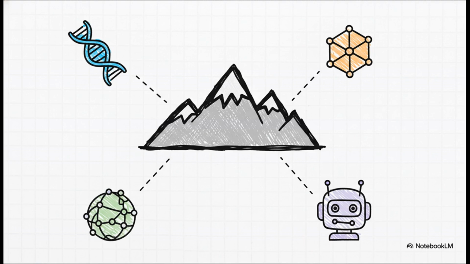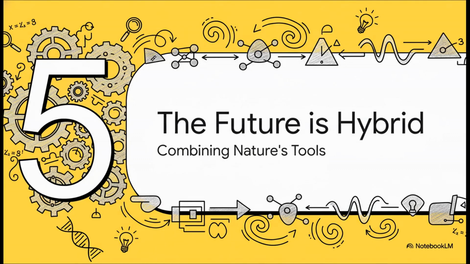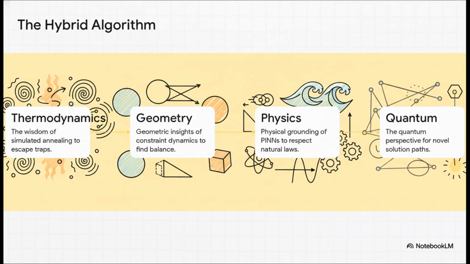These are the challenges where a physics-based approach can deliver the breakthroughs we need. So what's next? Well, the really exciting part isn't about picking a winner from these 4 methods. It's not like one is going to beat all the others. The real revolution is going to come from combining them. The future is a hybrid algorithm.